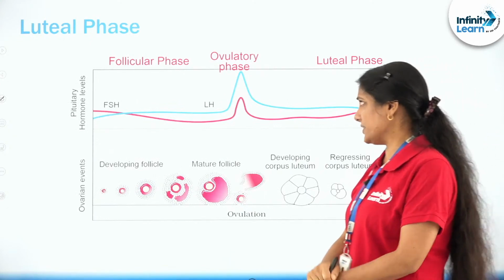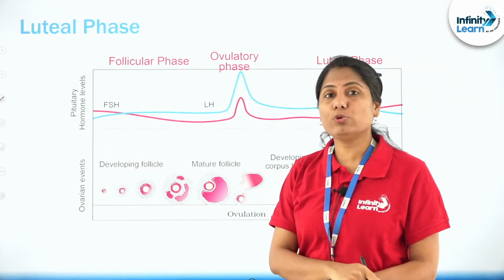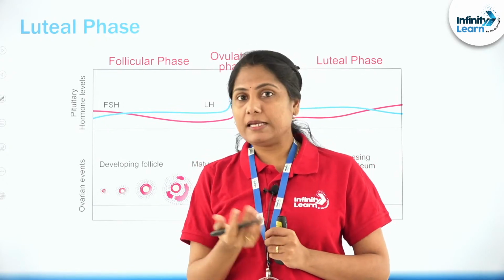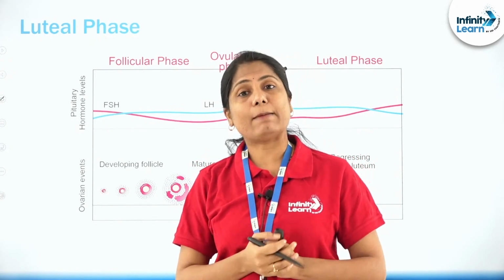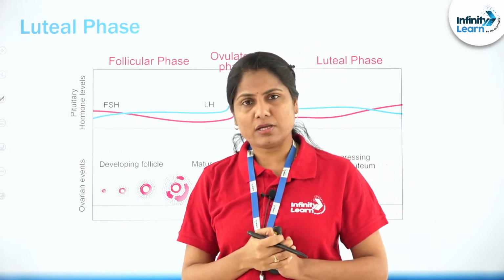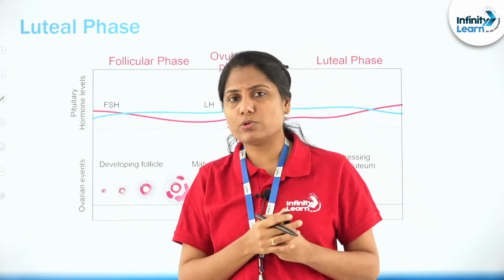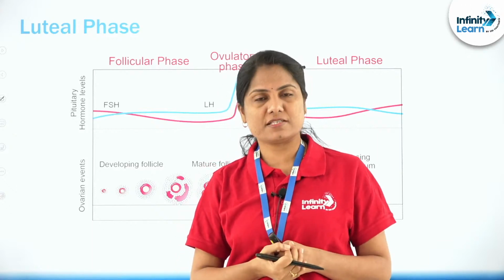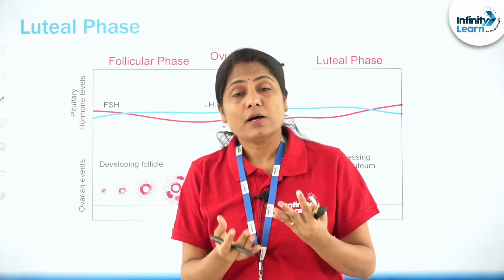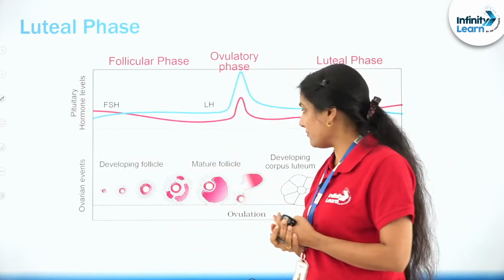So the luteal phase. What happens exactly in the luteal phase? The Graafian follicle has ruptured and has released the ovum. What will happen to the rest of the layers involved in the follicle? There are a lot of granulosa layers around it, right? We did discuss oogenesis before. So what is happening to the remnants of the Graafian follicle?